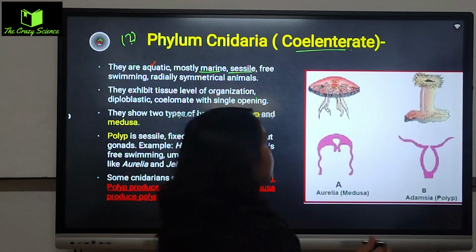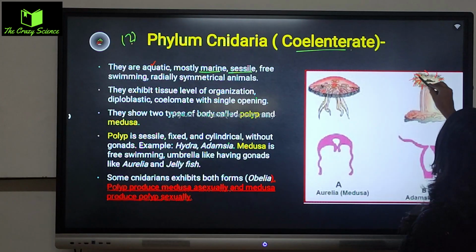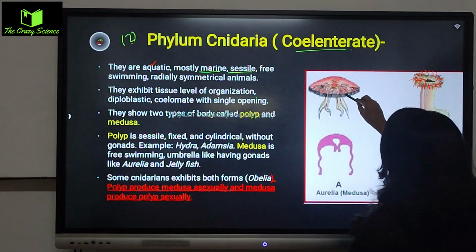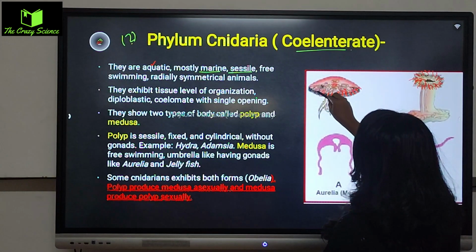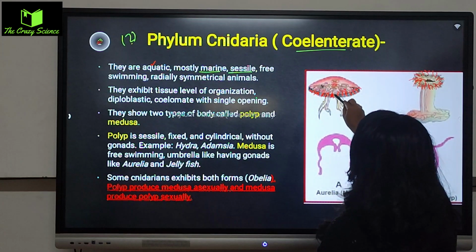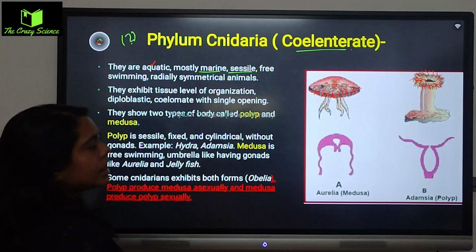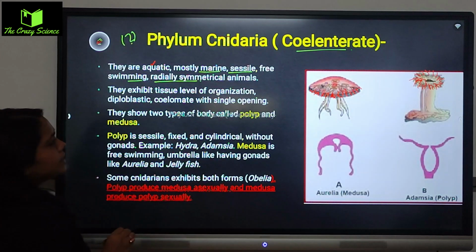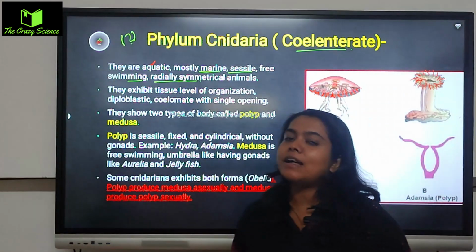অ্যাকোয়াটিক, মোস্টলি মেরিন, সিসাইল আছে। Sessile means kind of এরকম টাইপের স্ট্রাকচার্স থাকে, this is called the sessiles, okay? This kind of structure you'll get to see. So these are the sessile-like structures. তো বেসিক্যালি সিসাইল থাকে, দে আর ফ্রি সুইমিং, তারা ফ্রিলি মুভ করতে পারে, and their body is relatively radially symmetrical animals. দুই টাইপ অফ সিমেট্রি আমরা পড়েছি, one is radial and the other is bilateral, right?